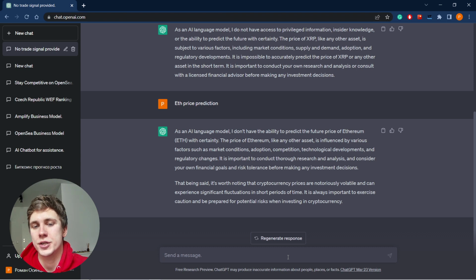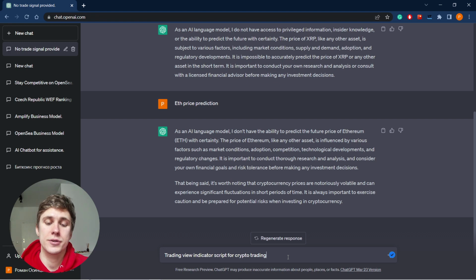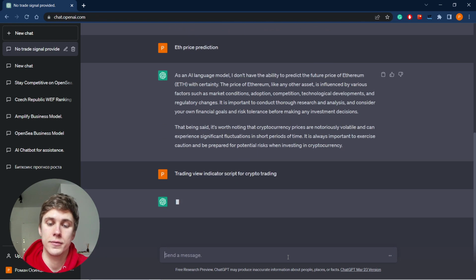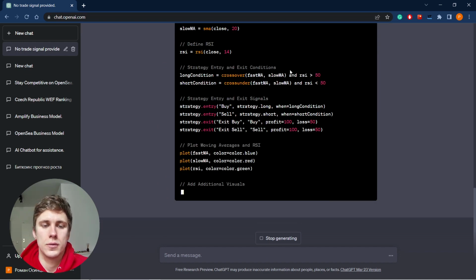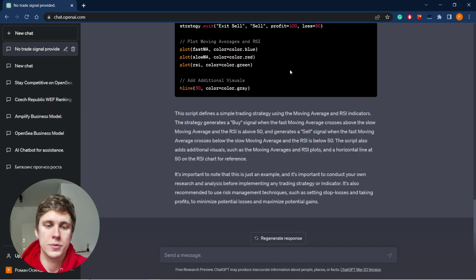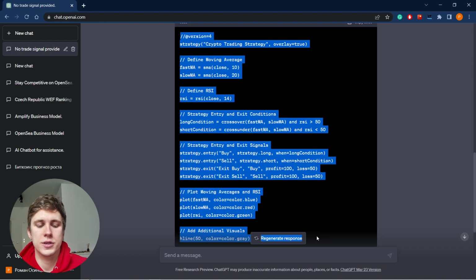However, many traders already found their way out. ChatGPT can share the script of an indicator that could be used in TradingView. Let's ask for a TradingView indicator script for crypto trading. We just request a fine script from the chat. We can modify it, changing the request according to our aims. Here we even have an instruction. So let's copy this script.